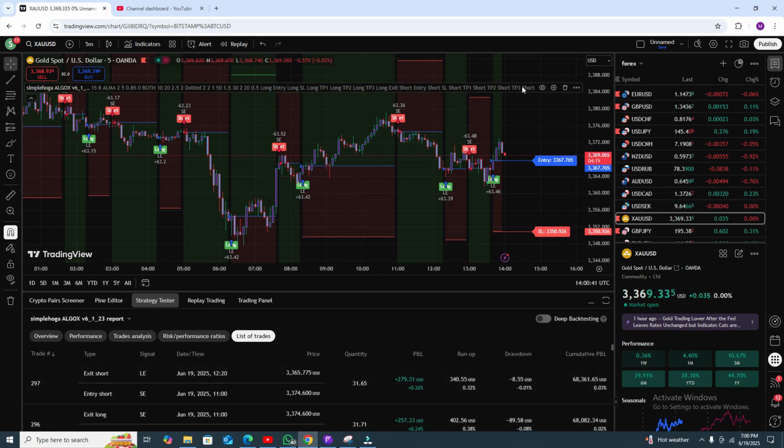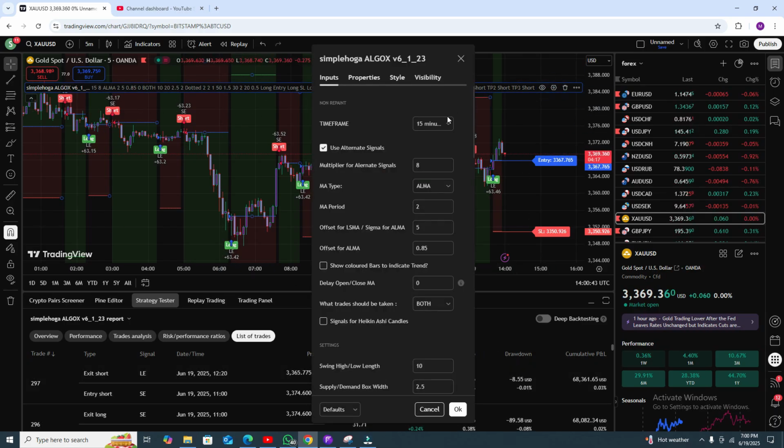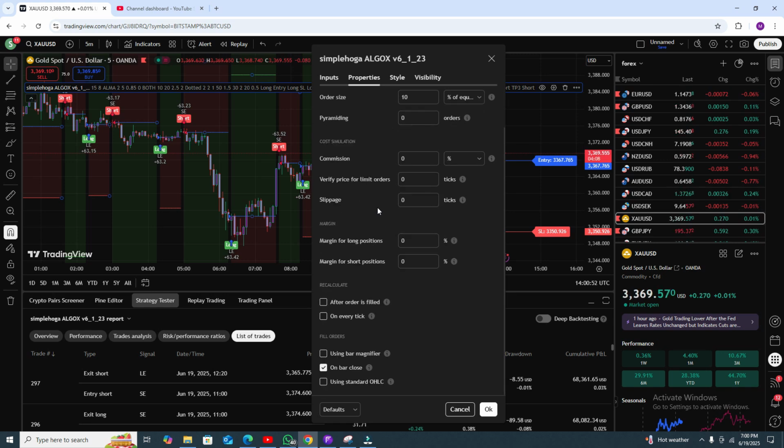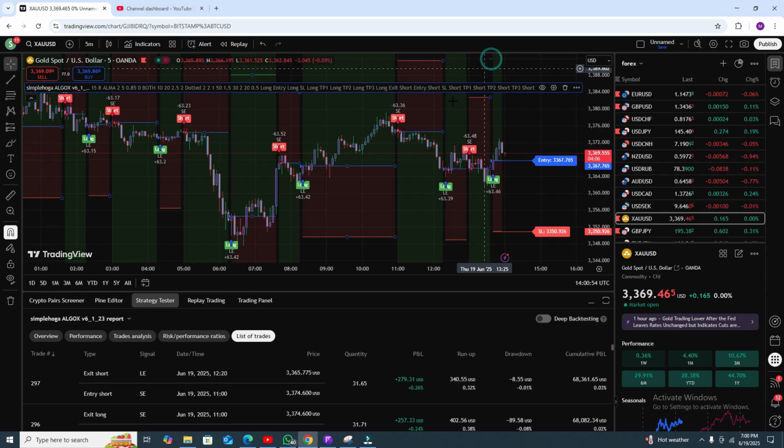If you go to the settings of this indicator, and go to the properties and initial, you can change it according to your scenario. And if you do not have time to look after this algo and you want automatic trading, if you want, I can speak about that.